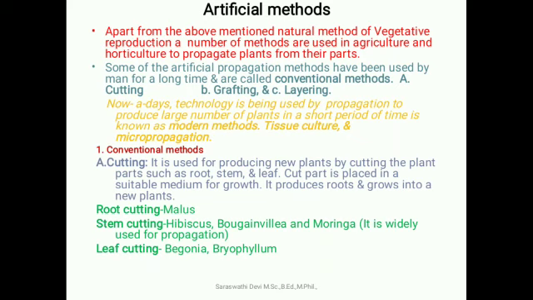The first one we are going to see in conventional methods is cutting. Cutting is nothing but cutting the plant portion, that is the root or stem or leaf portion. The cut part is placed in a suitable medium for growth. It produces roots and grows into a new plant. Root cutting, Malus. Stem cutting, example, hibiscus, bougainvillea and moringa. Leaf cutting, example, Begonia, Bryophyllum.